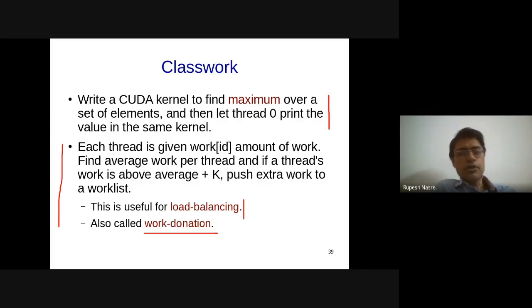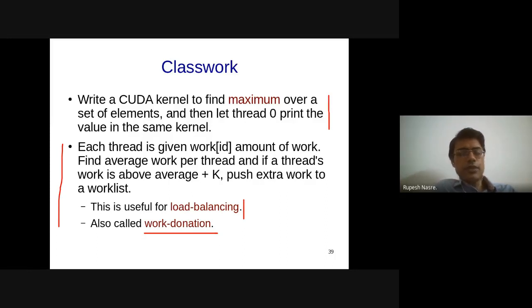But it's good because the donation within a thread block turns out to be much, much faster. In fact, that work list that we are talking about, you could actually maintain a donation box within the shared memory itself, right? And this atomic add onto the sum is a good idea since you are dealing with the sum only within a thread block. Make sum a shared variable, and that also improves the cost of atomics when you are dealing with shared memory rather than global memory, right? So although the syntax remains the same, the cost is much lower. So that will also be a good idea.